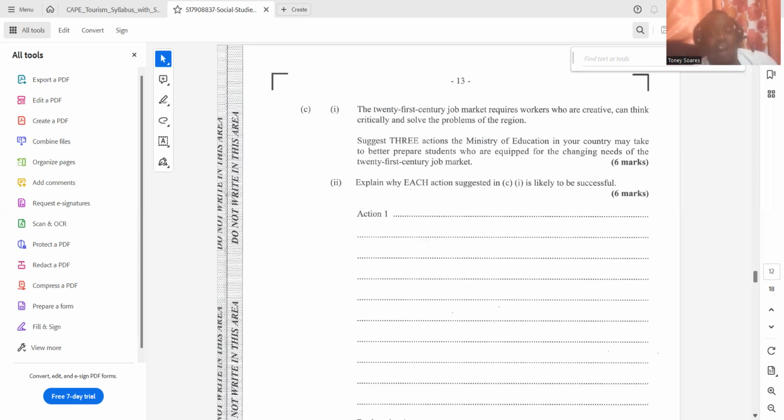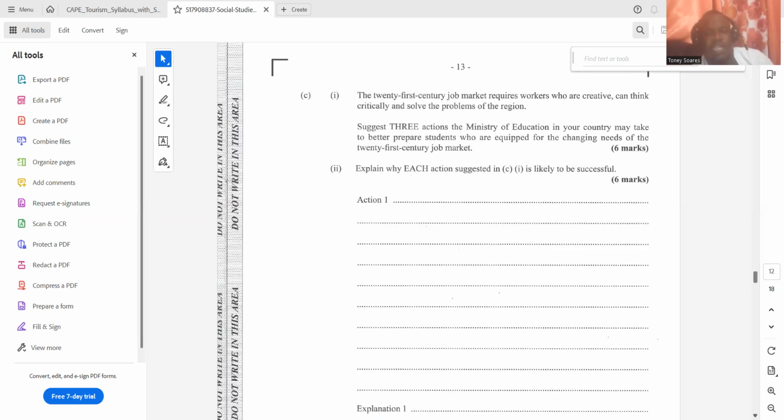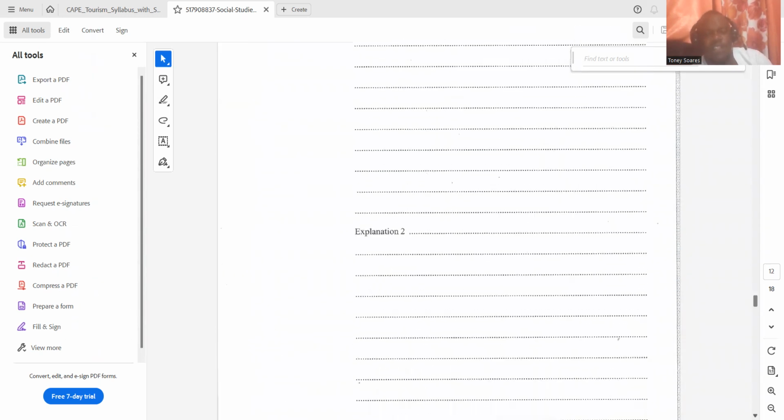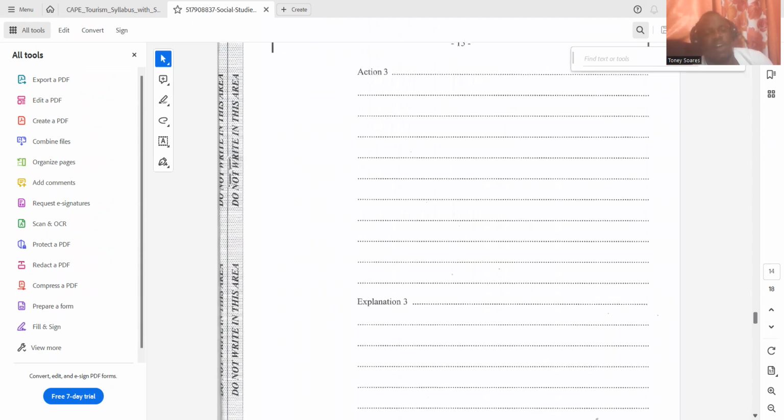All right. So the other thing that the Ministry of Education could do to better prepare students who are equipped for the changing needs of the 21st century job market, you can put that one in the comment section, and then I will look at it and tell you if it is correct or not, or if it is plausible.